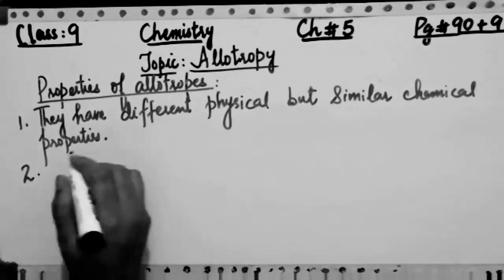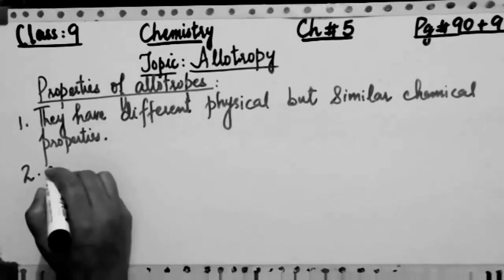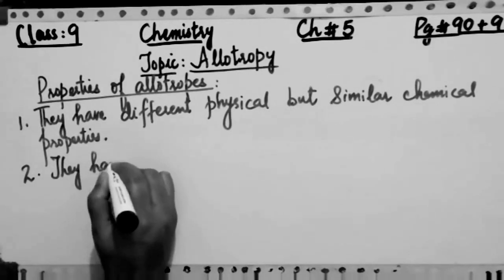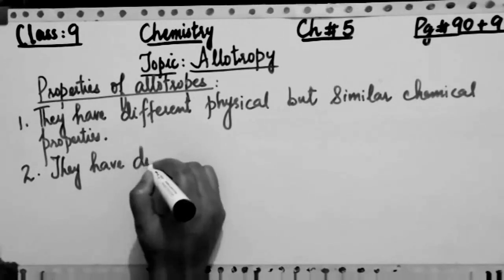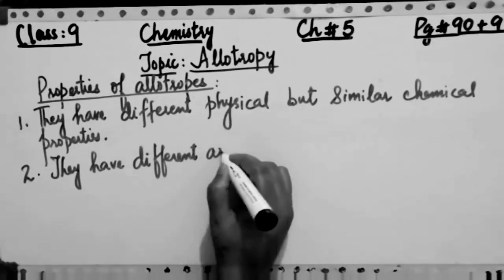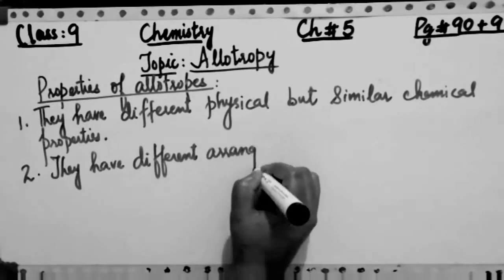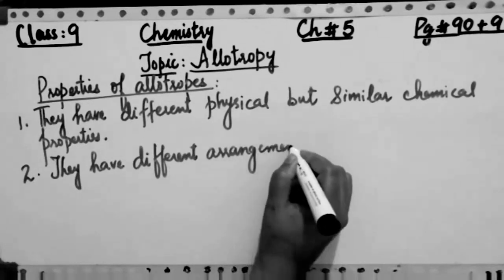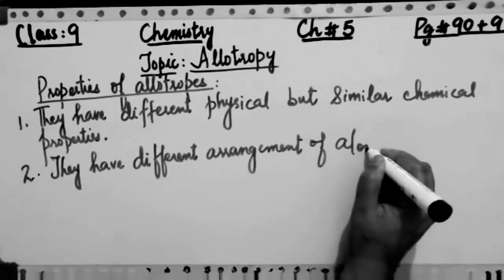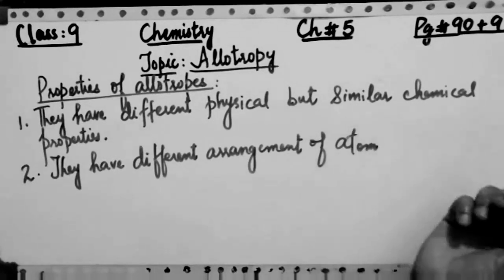Now the second important property of allotrope is that, as I mentioned in the previous point, they have different arrangement of atoms in space at a given temperature. What is the meaning of this? That allotropes are basically solids. Why the solid?